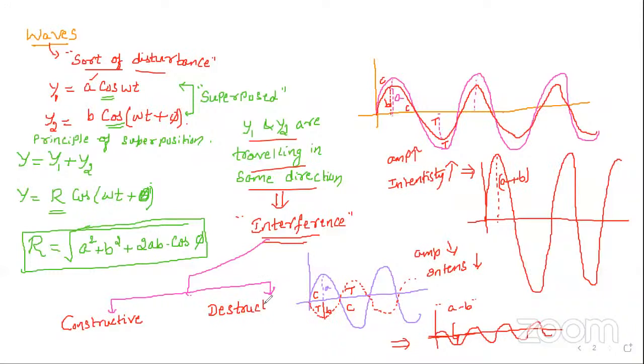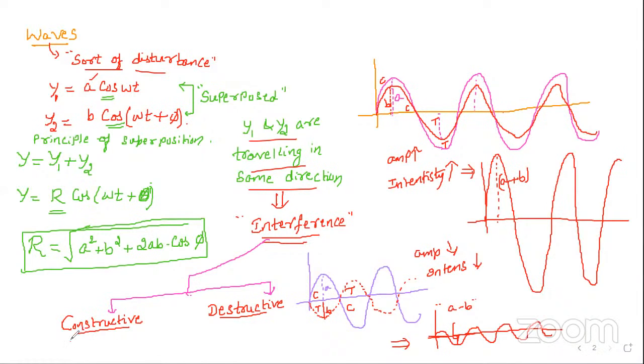The second one is called destructive interference. So two types, constructive interference and destructive interference.